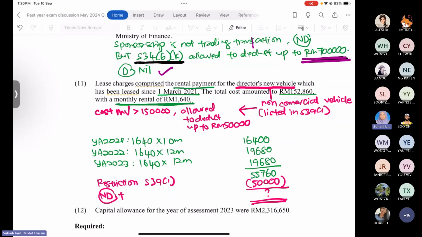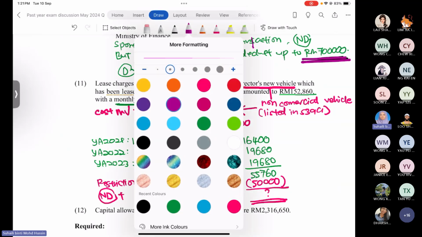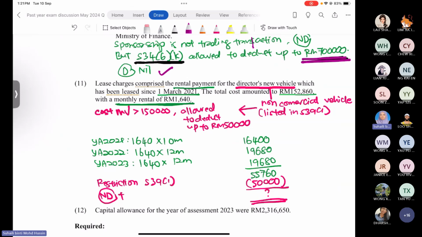If the motor vehicle the company paid rental for is not for commercial transportation, it is automatically listed in the prohibited deduction, section 39 subsection 1. Allowed for deduction but have limitation.